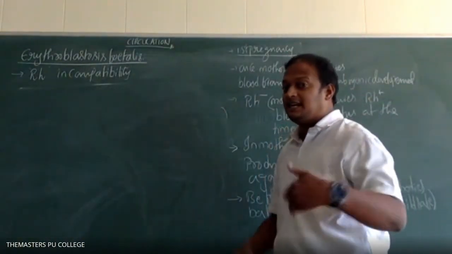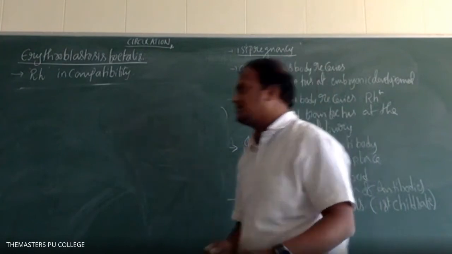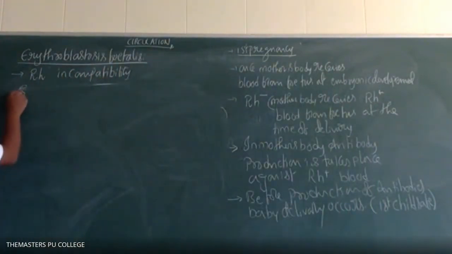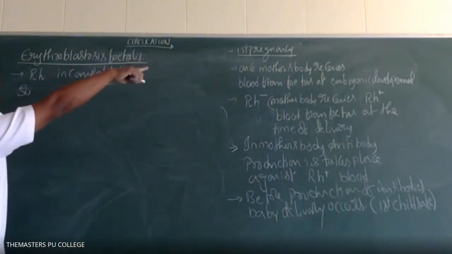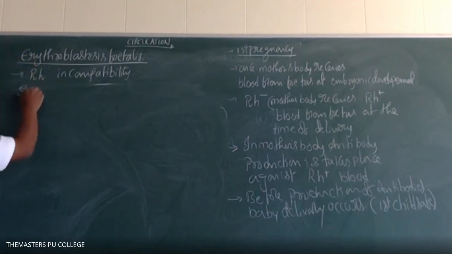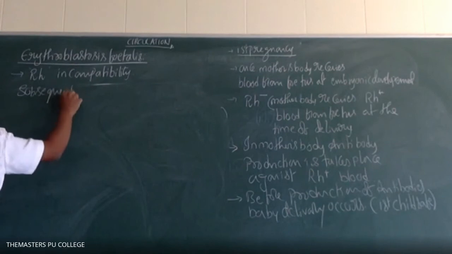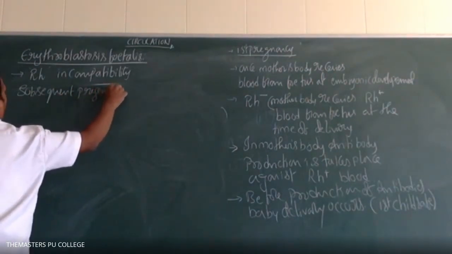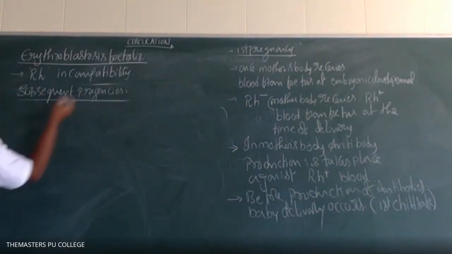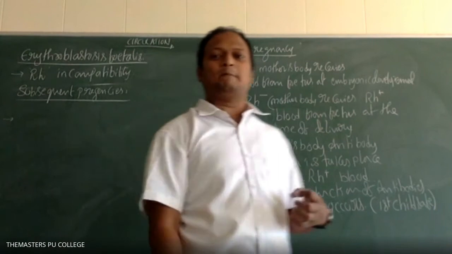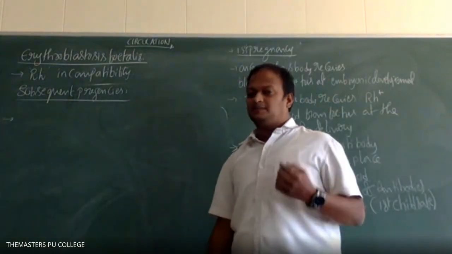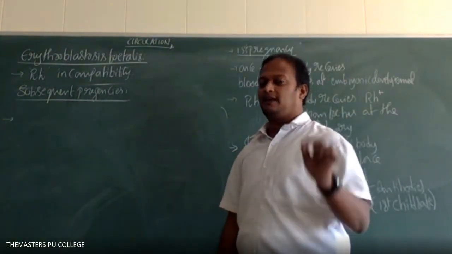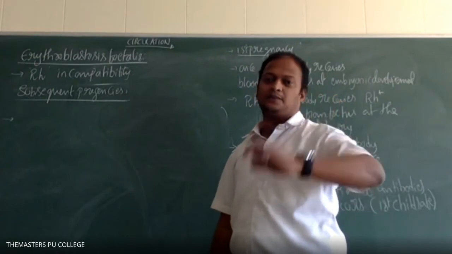So in subsequent pregnancies, what happens? The first scenario we discussed was for the first pregnancy only. In a subsequent pregnancy, the mother's body has already developed antibodies against Rh positive.